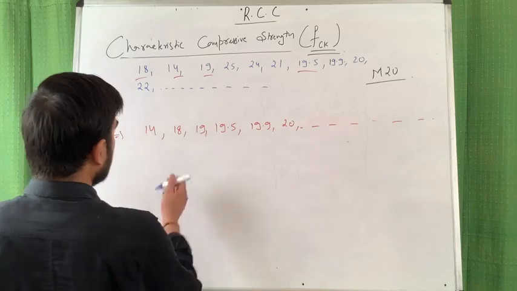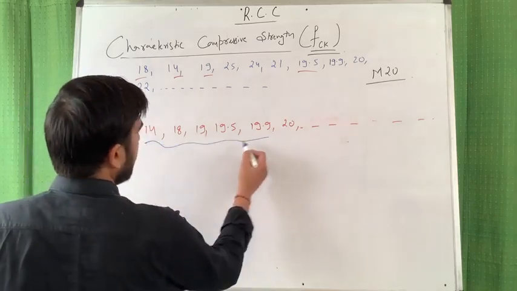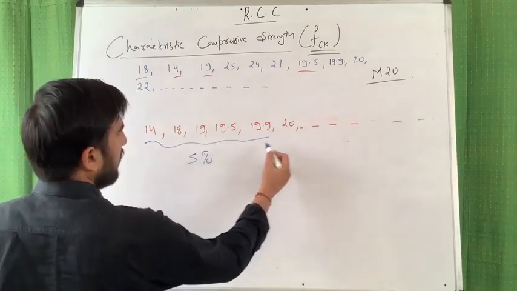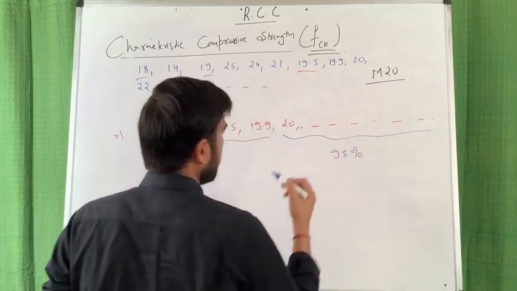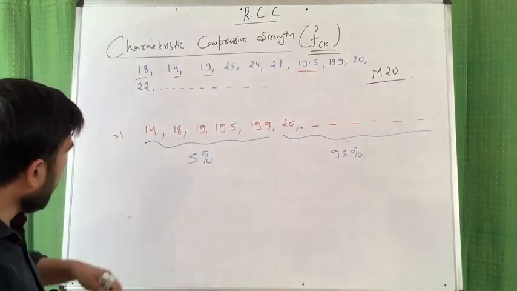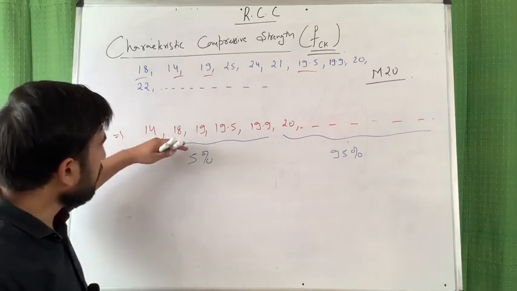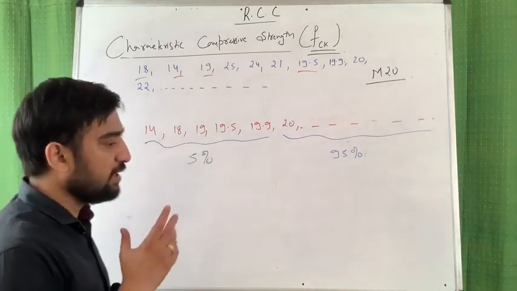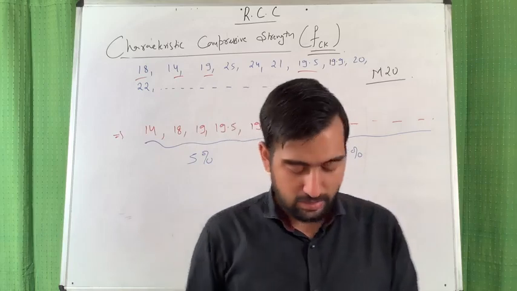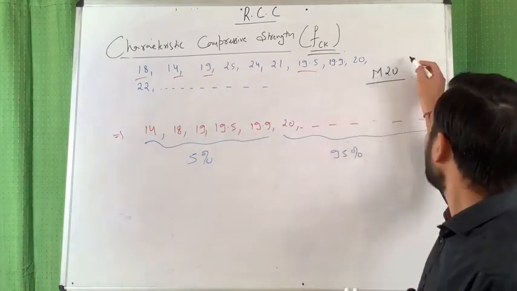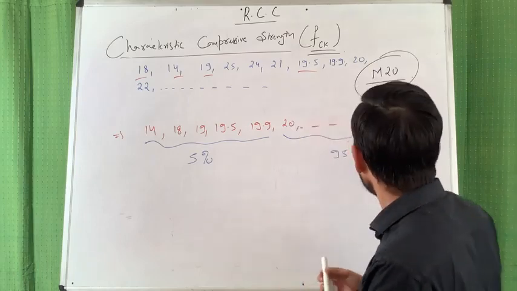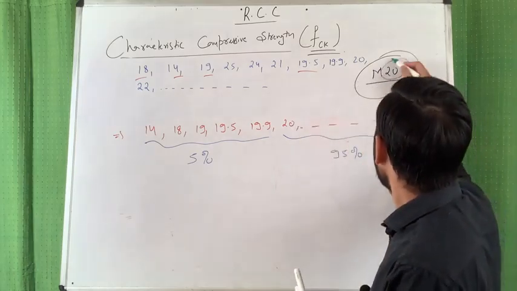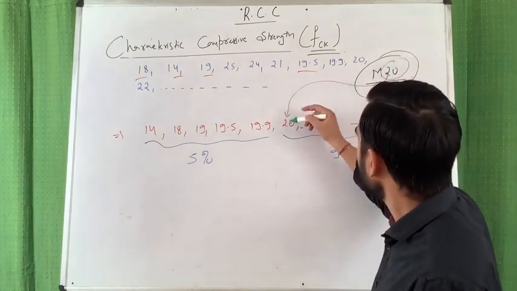So if such are the results of a certain sample, then you can name that sample M20, and here this 20 is actually representing this value. Which value?